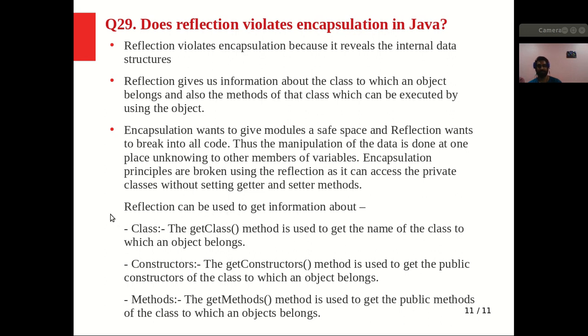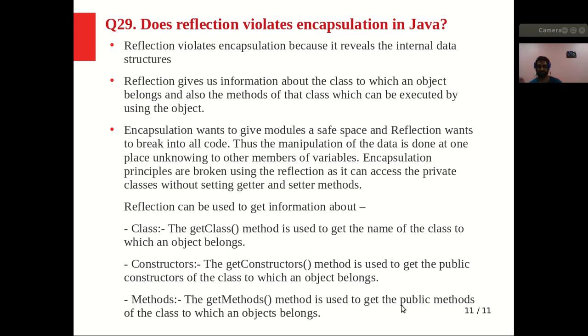some methods of reflection. How can we get the class information if we have only the object? We have one method, getClass. This method is used to get the name of the class to which an object belongs. We also have a getConstructor method, which is used to get the public constructor of a class to which an object belongs. And if we want to get the methods of that class, then we have the getMethod in reflection, which is used for getting the information of a public method inside a class.